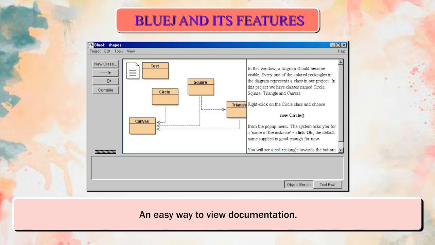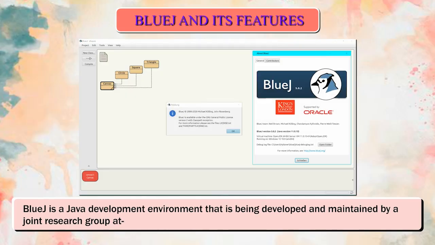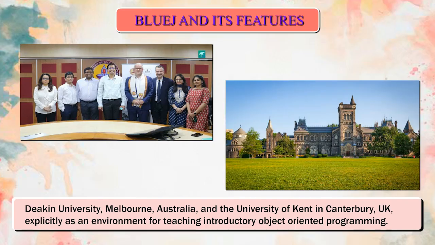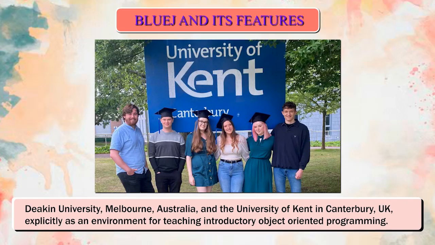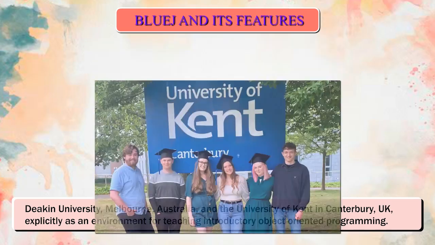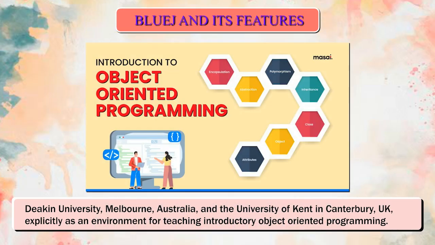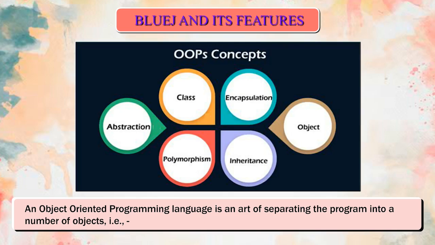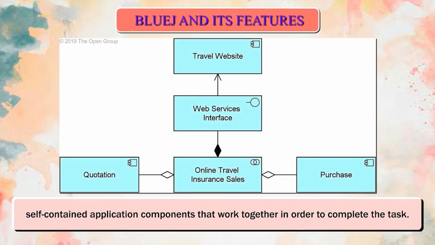BlueJ is a Java development environment that is being developed and maintained by a joint research group at Deakin University, Melbourne, Australia, and the University of Kent in Canterbury, UK, explicitly as an environment for teaching introductory object-oriented programming. An object-oriented programming language is an art of separating the program into a number of objects, that is, self-contained application components that work together in order to complete the task.